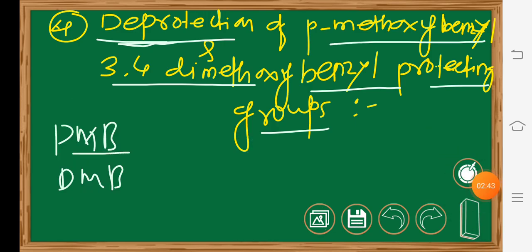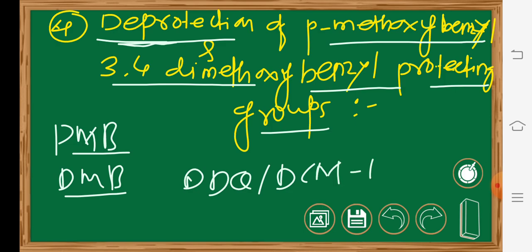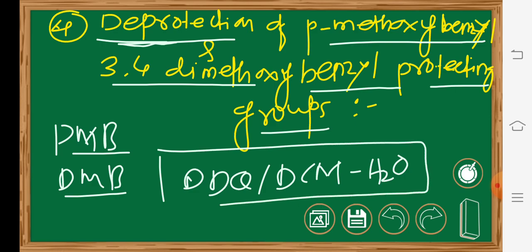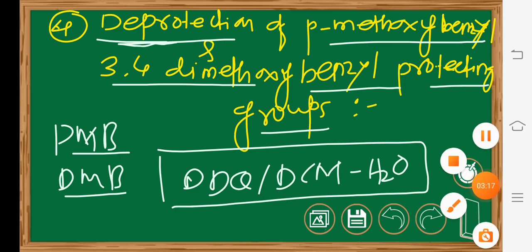The PMB and the DMB, that is paramethoxybenzyl and 3,4-dimethoxybenzyl protecting groups, can be removed by treatment with DDQ in the presence of dichloromethane in combination with water, under neutral conditions. This is the requirement, particularly for the deprotection of PMB and DMB in organic molecules.